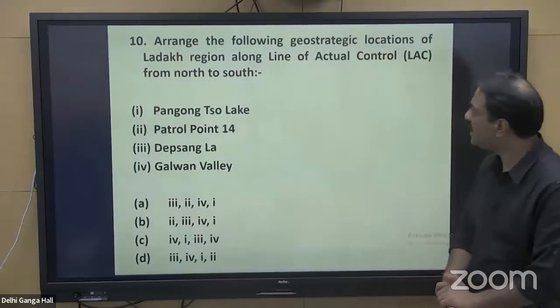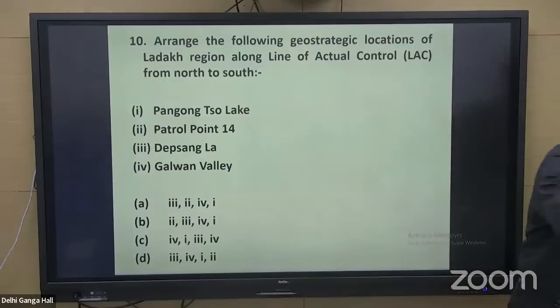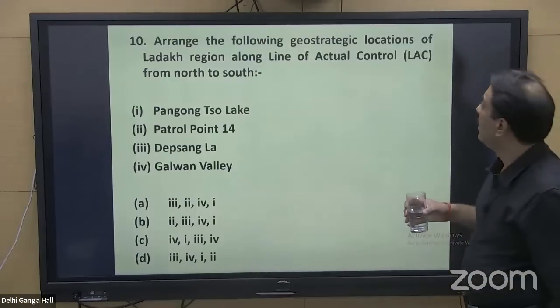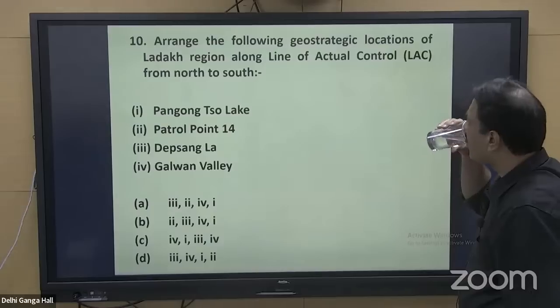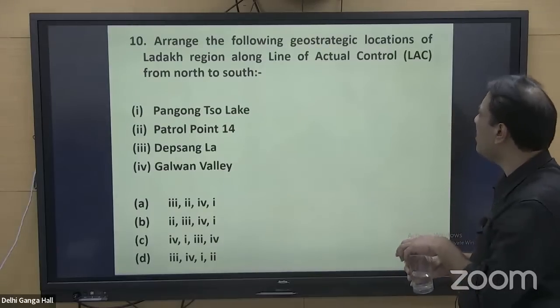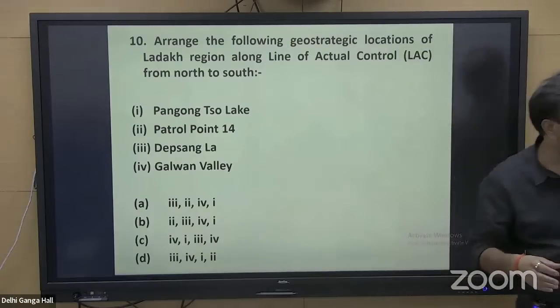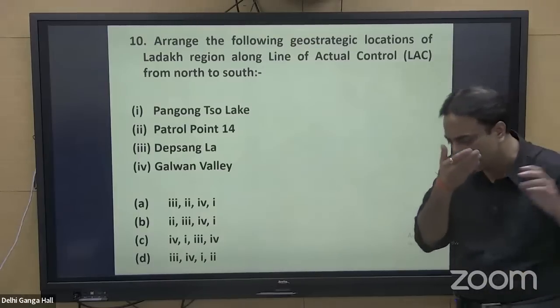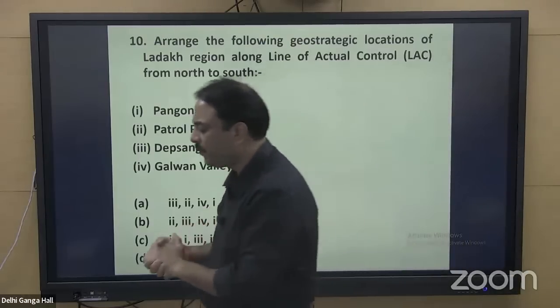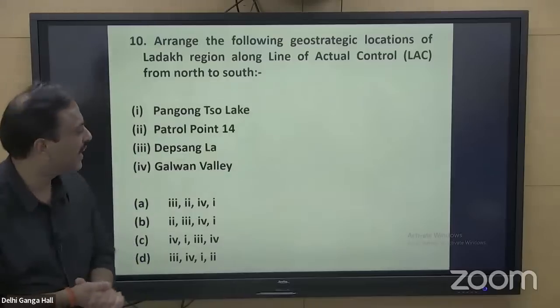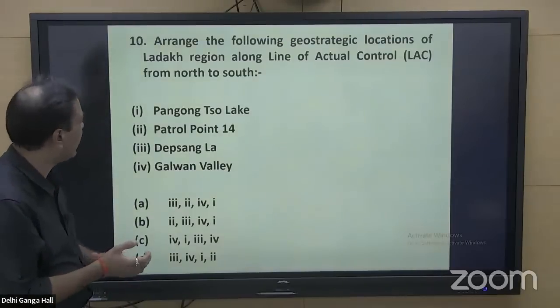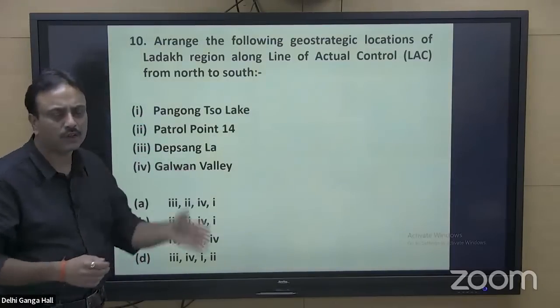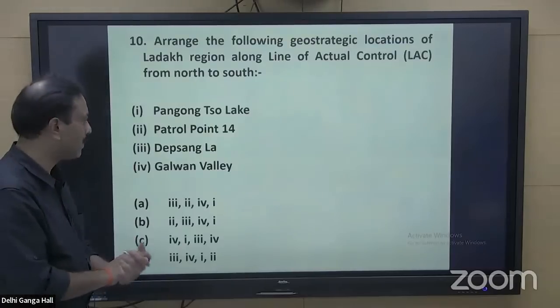Question number 10. Arrange the following geostrategic locations of the Ladakh region along the line of actual control from north to south. So a few places are given. They are again having their importance. Every place you must have heard in the newspaper if you are following the newspaper.